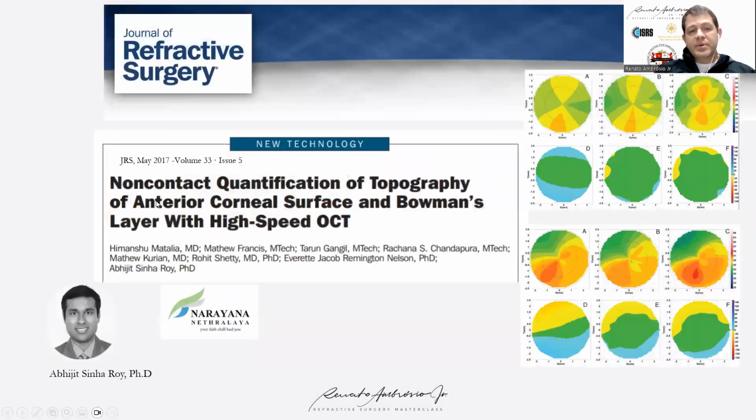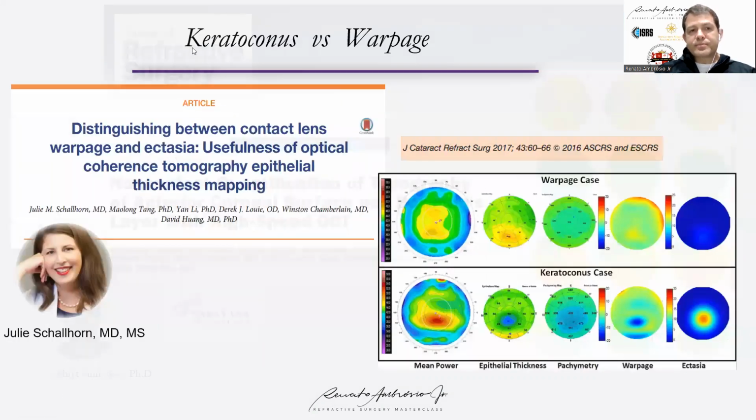Not only the OCT, but the elevation and curvature of the Bowman's layer. Nice work by Raj Shetty's group in Bangalore, India, with Abhijit Sinha Roy and colleagues, that were able to demonstrate the ability to segment the curvature and elevation from the epithelial stromal interface. So it can also be integrated.